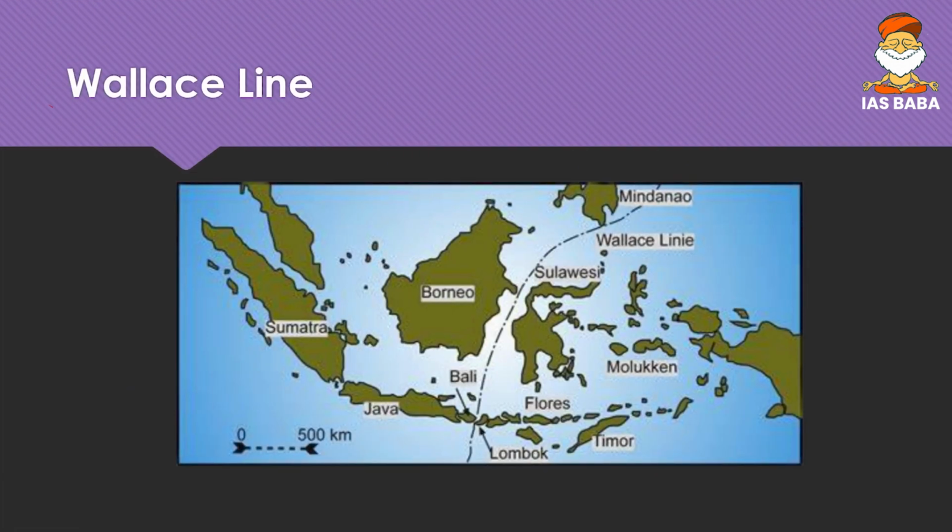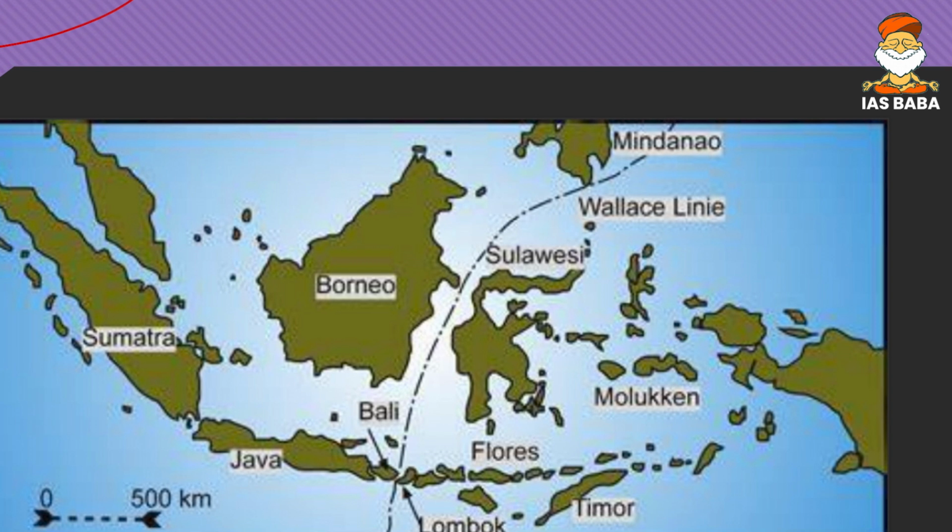First one, the Wallace line. It has been drawn by a scientist called Alfred Russel Wallace. He was a naturalist from England and he drew a line of demarcation in between the Indonesian islands. So here is the Wallace line, and this line goes from Mindanao, separates Sulawesi and Borneo, and then cuts Java island somewhere near Bali.